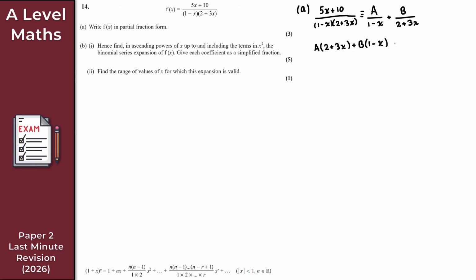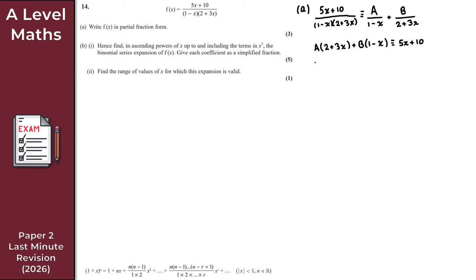So what that means is that the numerators are identical, right? So we can write that 5x plus 10 is identical to this numerator here, like so, okay? And at this point, what we want to do is choose 2 different values of x to eliminate both a and b separately.